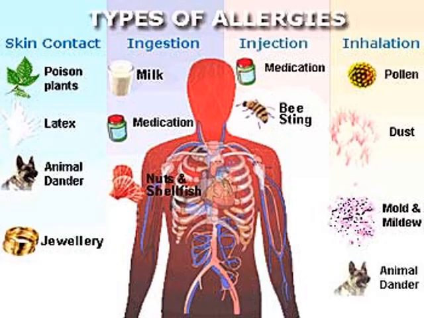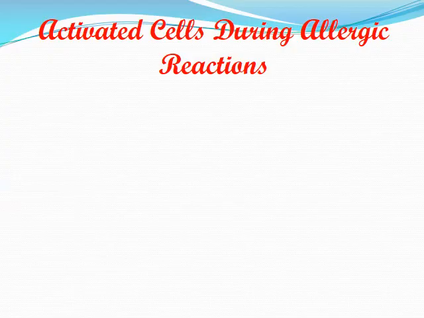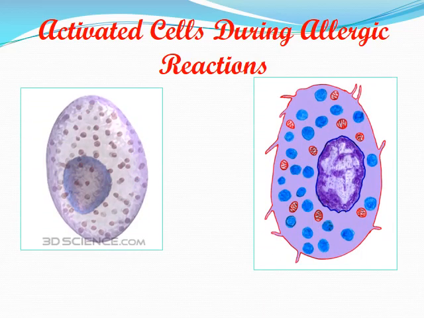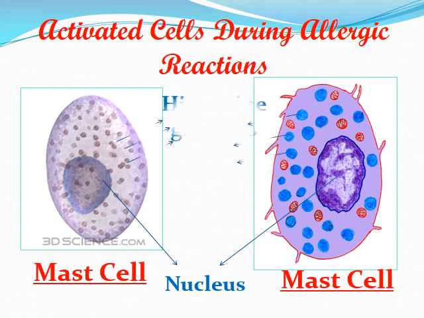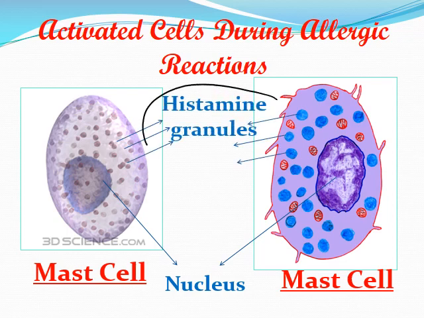Types of allergies we talked about before, the same ideas: allergies by skin contact, ingestion, injection, or inhalation. So, activated cells during allergic responses or allergic reactions. Mainly these cells are called mast cells. What happens during an allergic response? You have to know the difference between the granulated and degranulated mast cells. So these are histamine granules that are responsible for the allergic reaction.